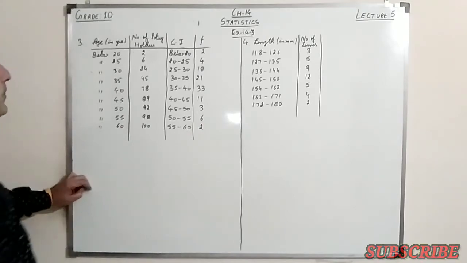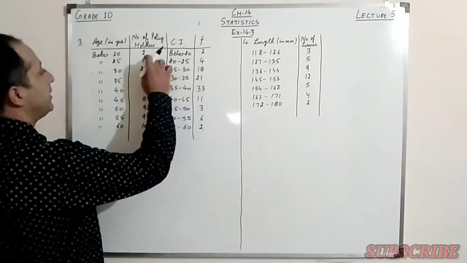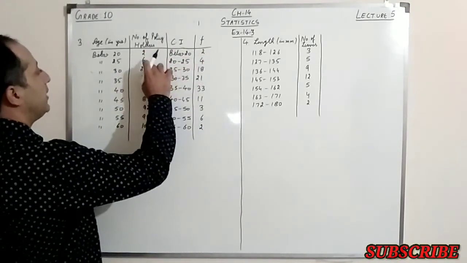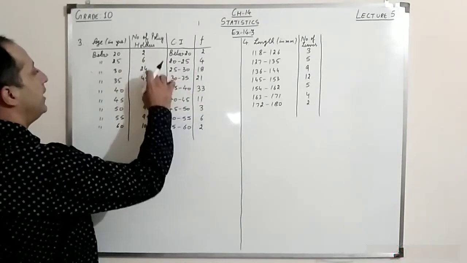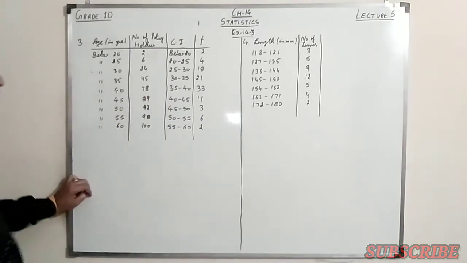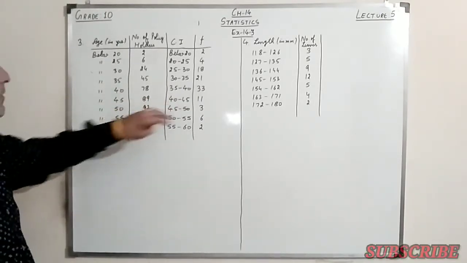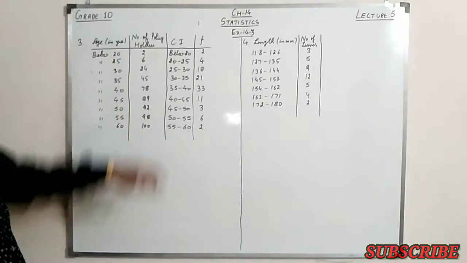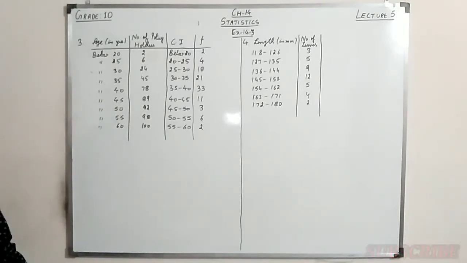Let's take it out again. The first one remains same. Then we have 6 minus 2, 4. Then we have 24 minus 6, 18. Then 45 minus 24 is 21. 78 minus 45 is 33. 89 minus 78 is 11. 92 minus 89 is 3. 98 minus 92 is 6. And 100 minus 98 is 2.